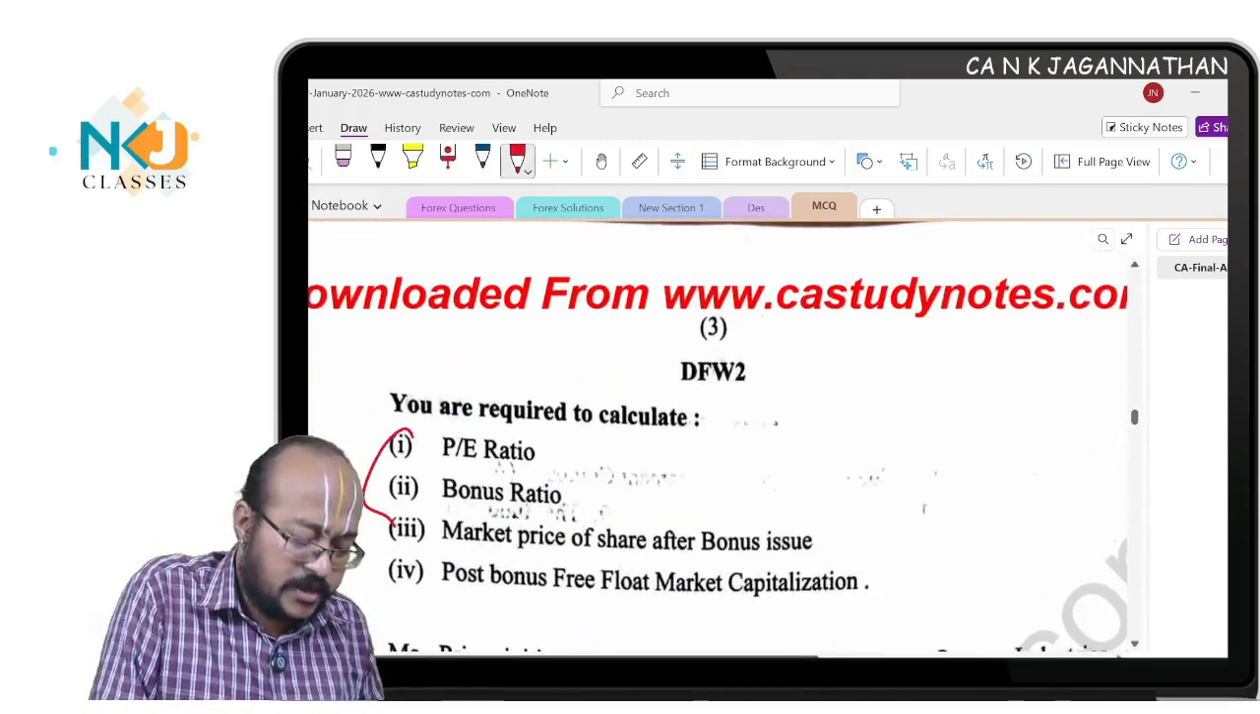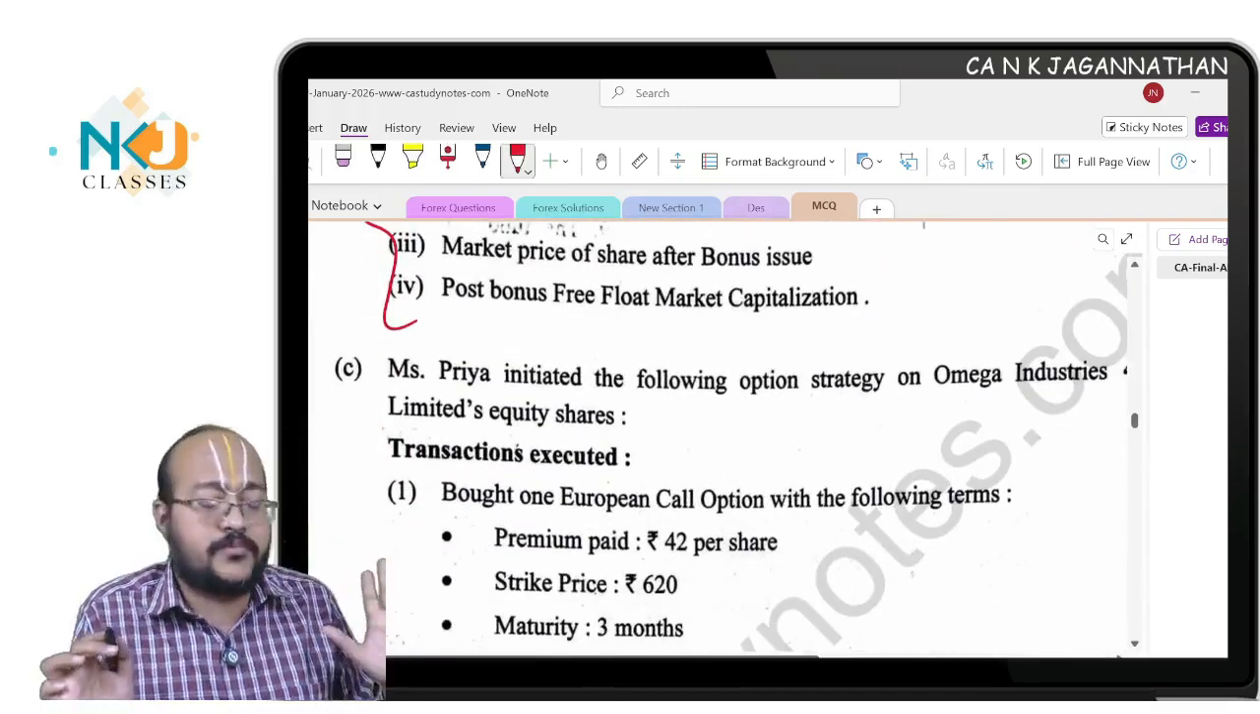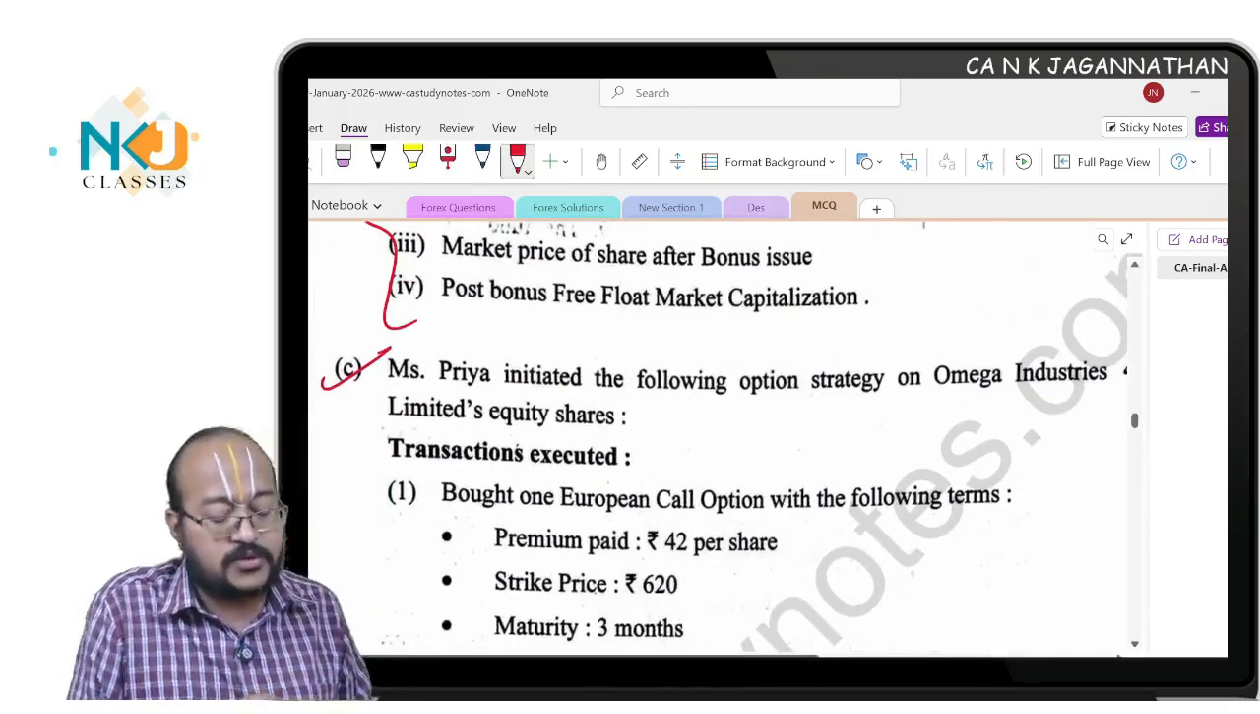This question is already there. PE ratio, bonus ratio, market price, all this is given. Straight away, a straightforward question from the study material. Copy paste question. Now come to C part.